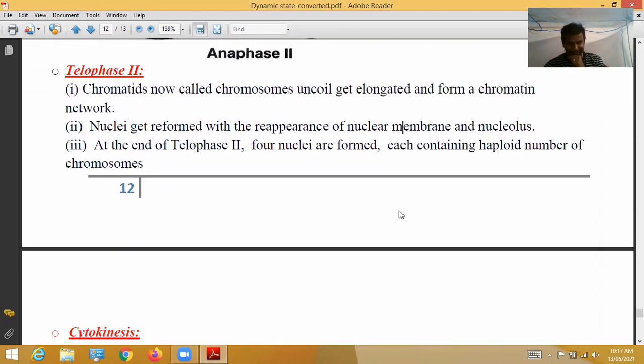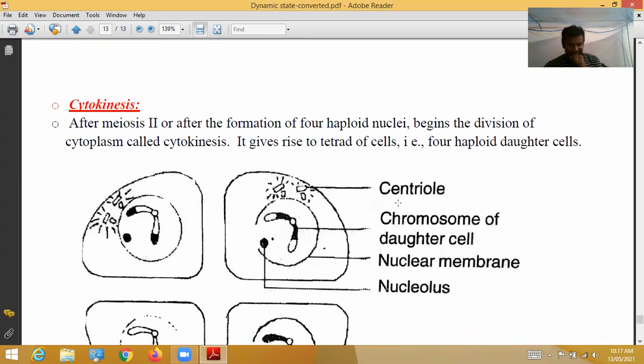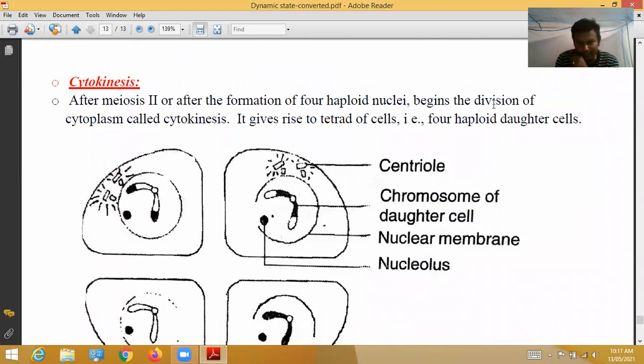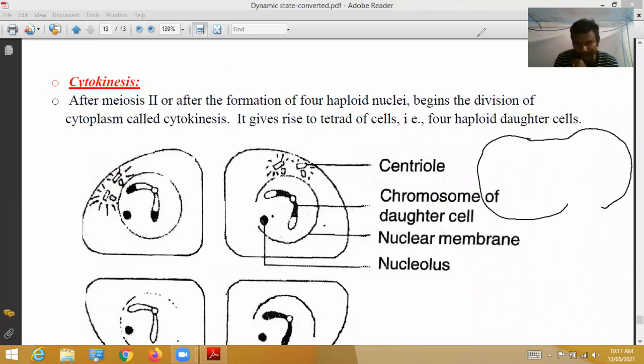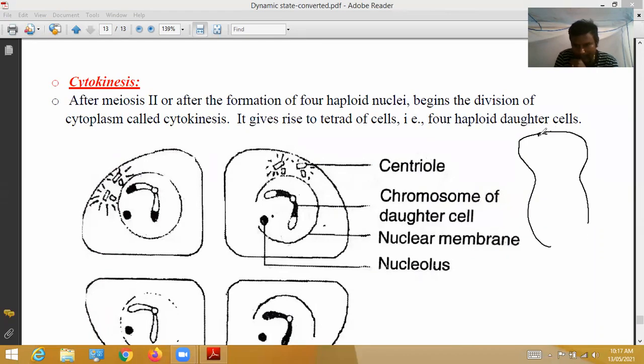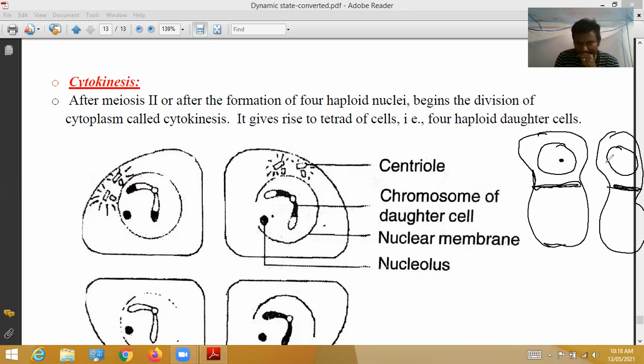Telophase. See here, 4 cells, how I have to show to you. It is like this way. So the cell wall slowly comes together and forms, the nuclear membrane reappears, nucleoli reappear.